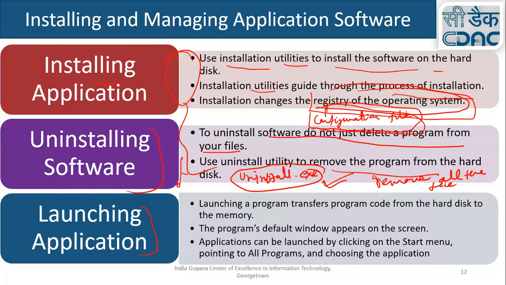Now, to launch a program, there are a lot of ways. You can press the Windows key and type the program's name. It pops up and you just click there. What happens when you launch a program? When you launch a program, the program code is transferred from the hard disk to memory. It becomes a process, and then process execution starts, as we discussed in the operating system section.